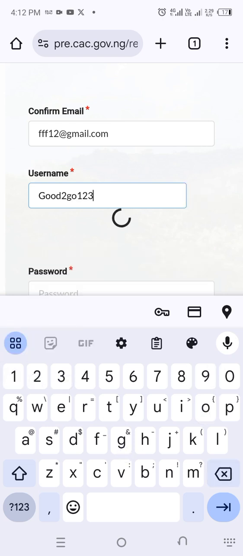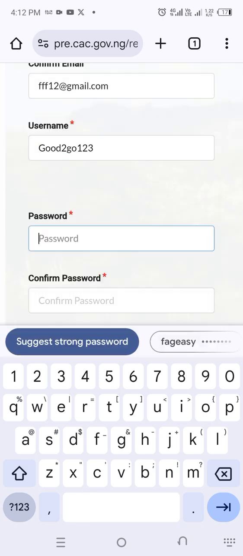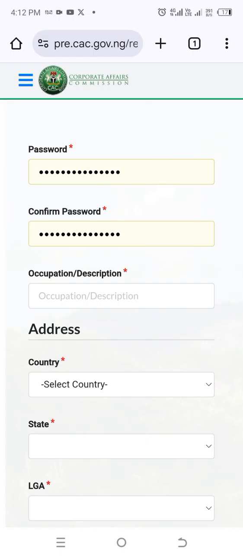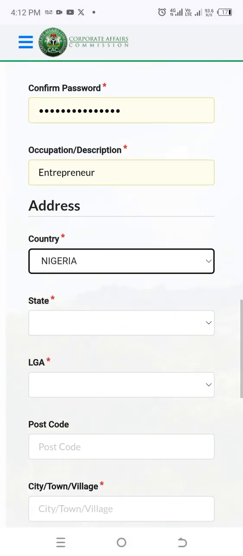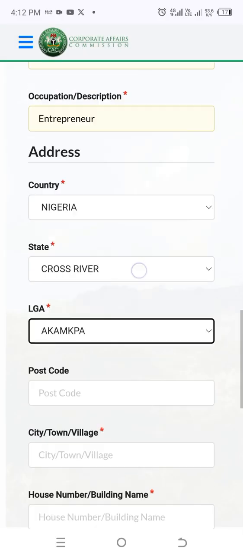1, 2, 3. So this has to be a username that you can remember, and you create a password. So let's ask it to suggest a strong password for us. So it has suggested a strong password. Occupation, you put entrepreneur. Address, country has to be Nigeria. The state, you select the state you are from. The local government, select the local government you are from.